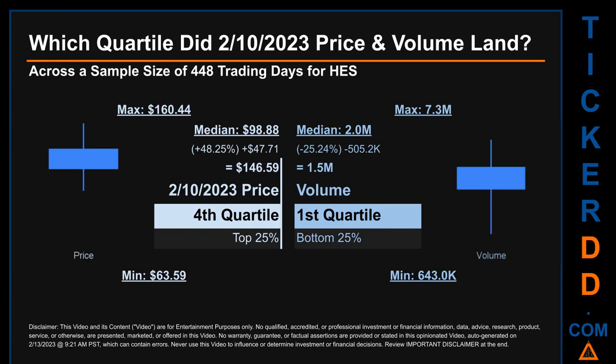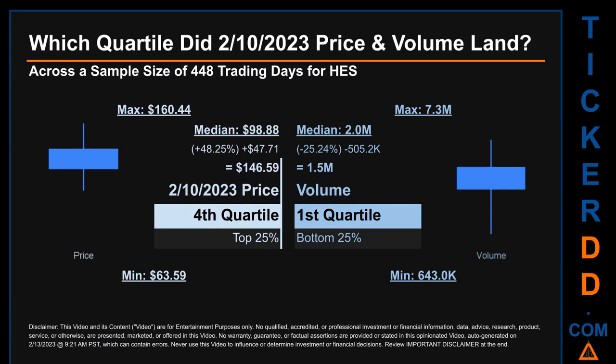Which quartile did the 10th of February 2023 price and volume land? Across a sample size of 448 trading days, the maximum end of day price for HES was $160.44 while the minimum was $63.59. Within that price range, the 10th of February 2023 price, of $146.59, landed within the fourth quartile, meaning that it was within the top 25% of all sampled end of day prices.